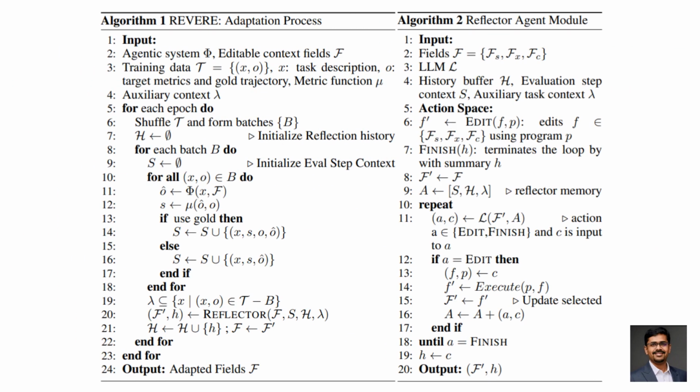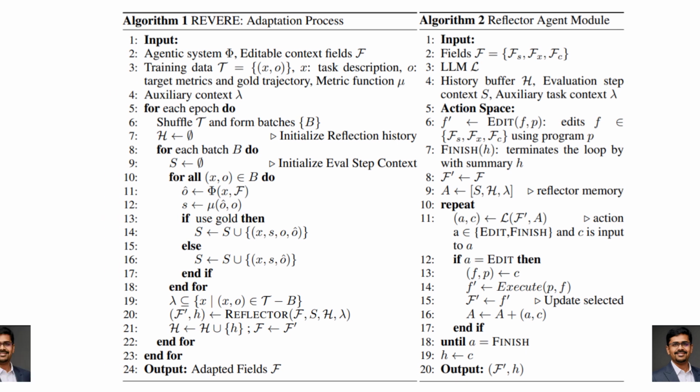Let's break that global context down. First, the cheat sheet. This is like a growing notebook of practical tricks. Check dependencies, validate configs, things that actually work. Second, reflection history. This keeps track of why changes were made so the system doesn't contradict itself later. Third, auxiliary context. It looks at future or unseen tasks so it doesn't overfit to the current one. So instead of reacting, Revere starts anticipating.